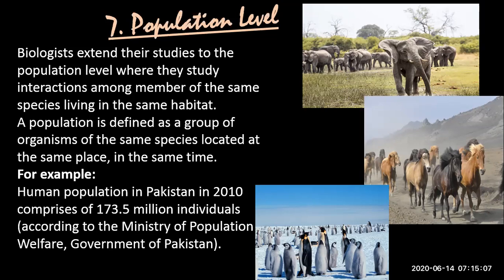We can also calculate horses and donkeys and monkeys, but that is what a population level is. The same species at the same time, of the same individuals, will make it a population.